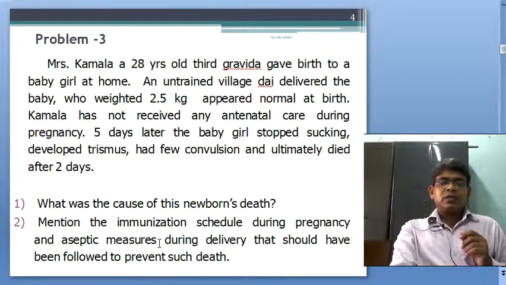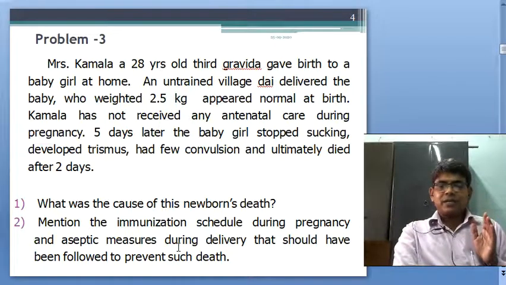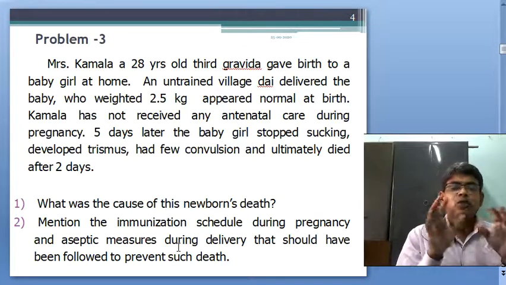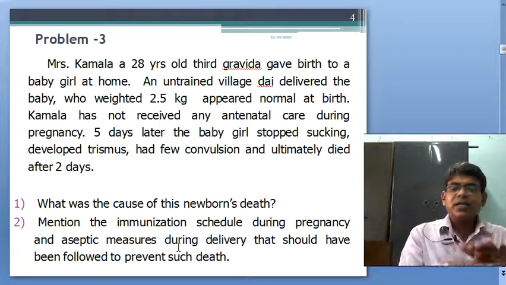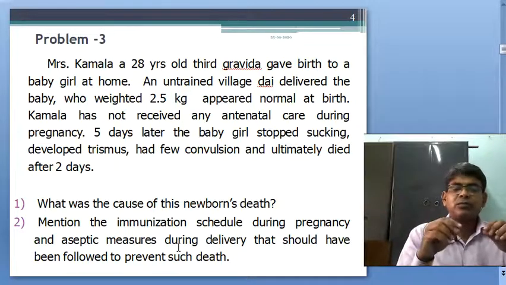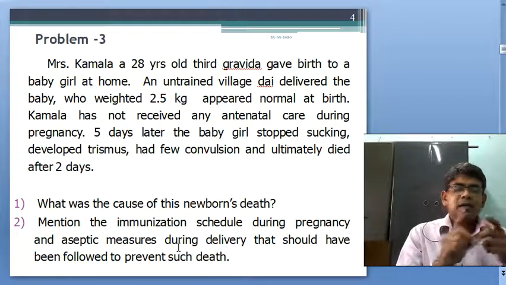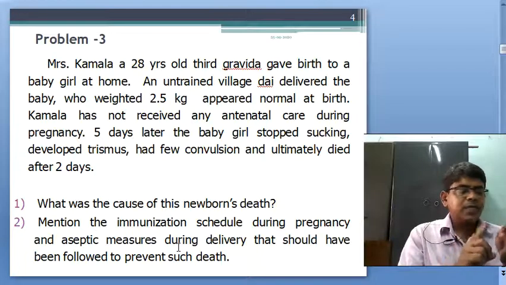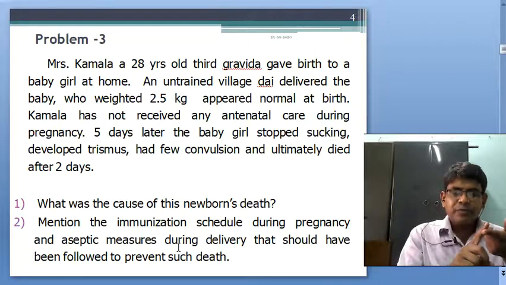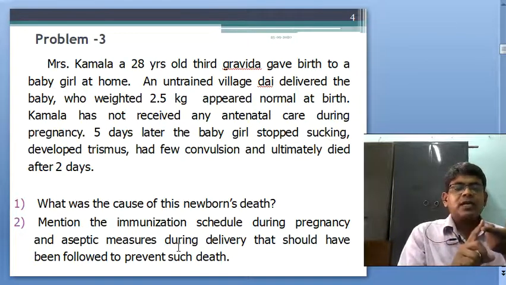And aseptic method, you have already been taught the 5 C's. That is, clean hand with soap and water, and clean surface where the delivery will occur. This is 2, clean hand and clean surface. Third one, clean cutting surface, that is blade or razor, and clean cord tie, that is the cord tie should be clean.